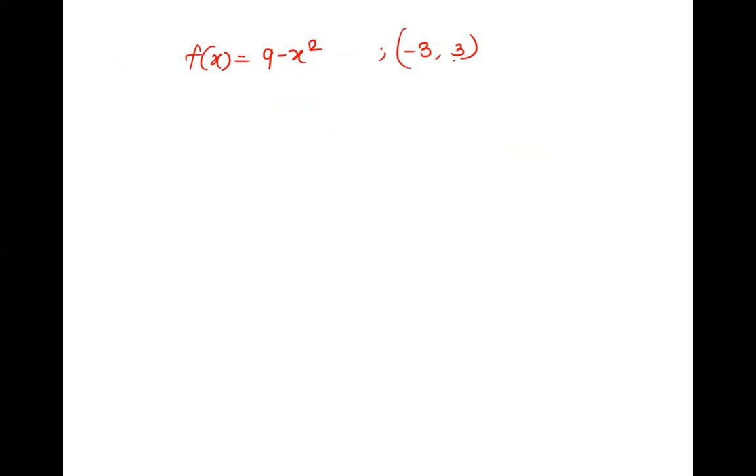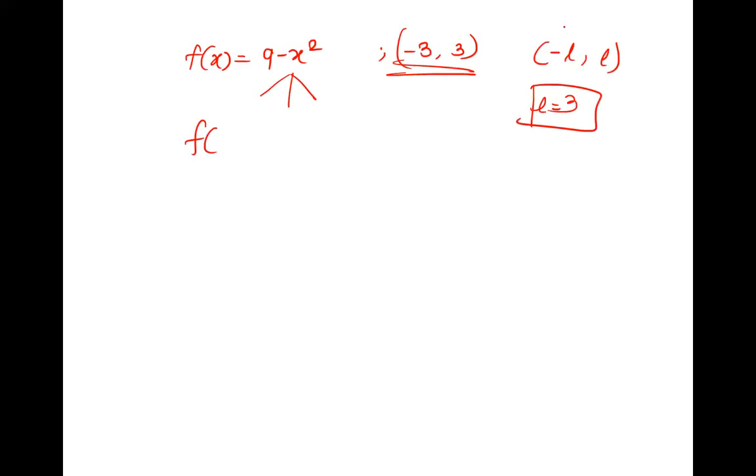It was 9 minus x square. f of x is 9 minus x square in minus 3 to 3. And there is something to show. So have you checked for even odd here? Yes, you should, because the interval is of the type minus L to L. Pi is not there, there is L. So L is here 3. You first find that, then we check because this is this type. So you check for even odd.